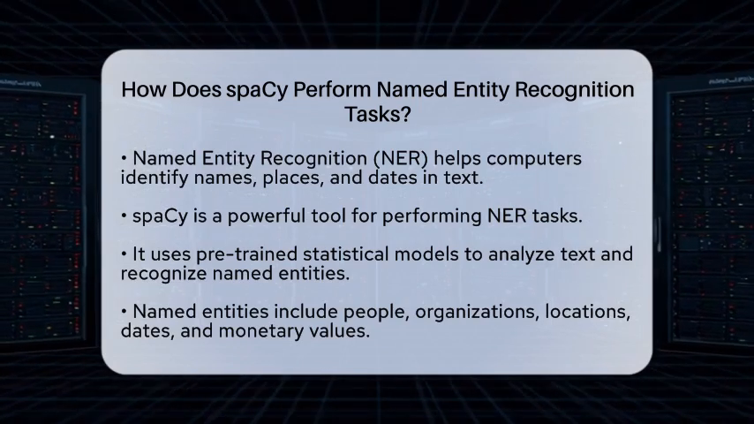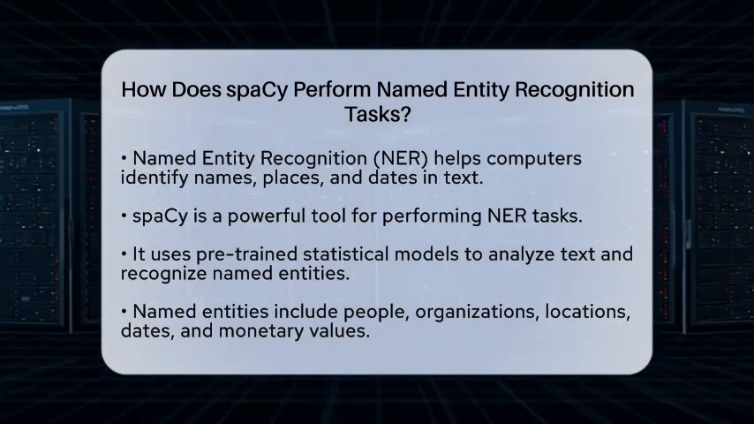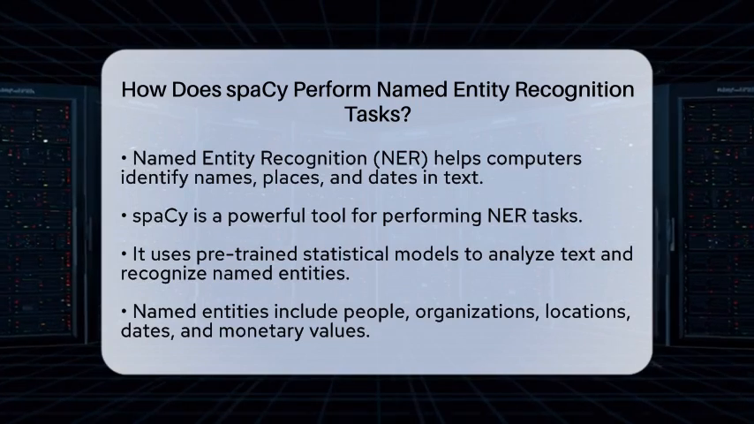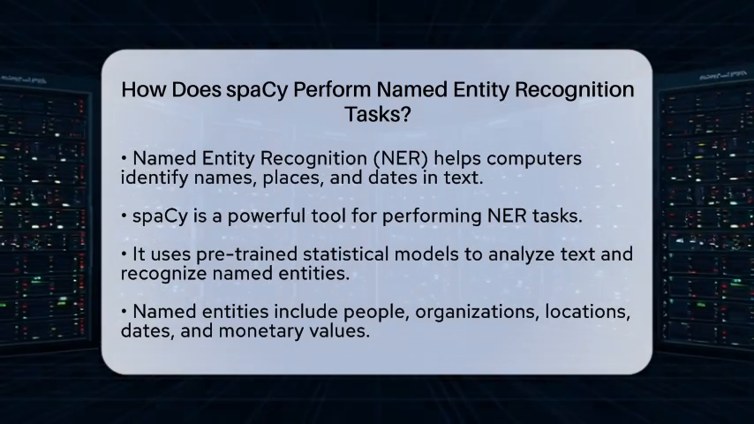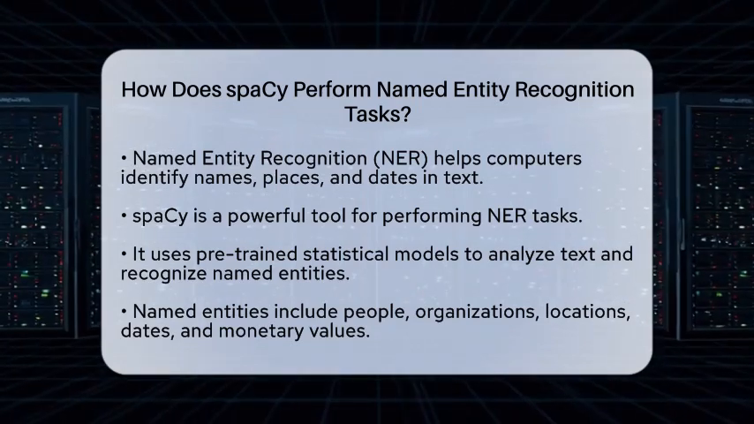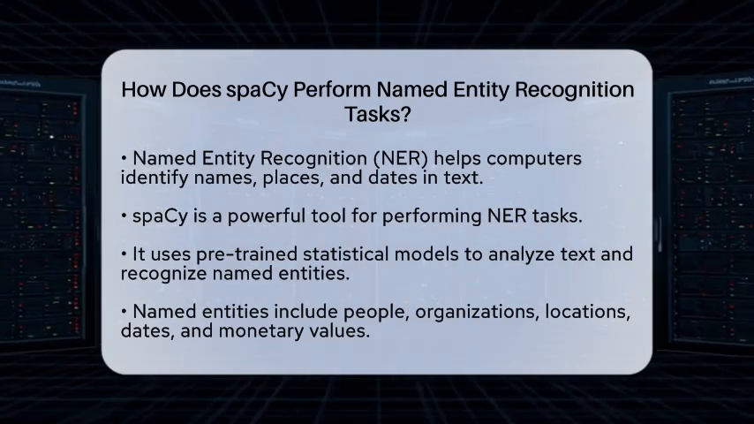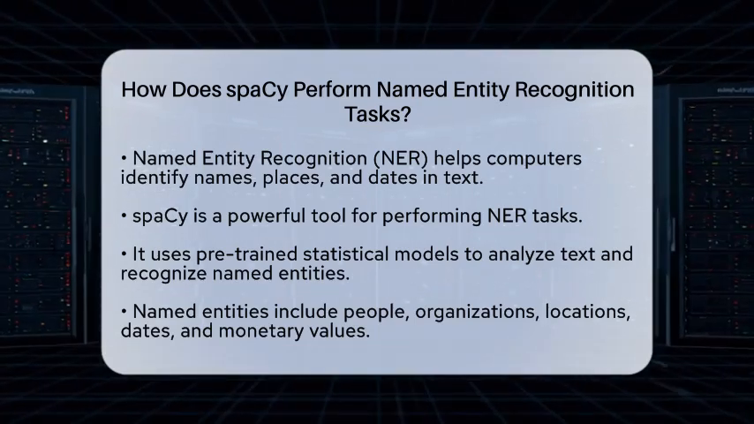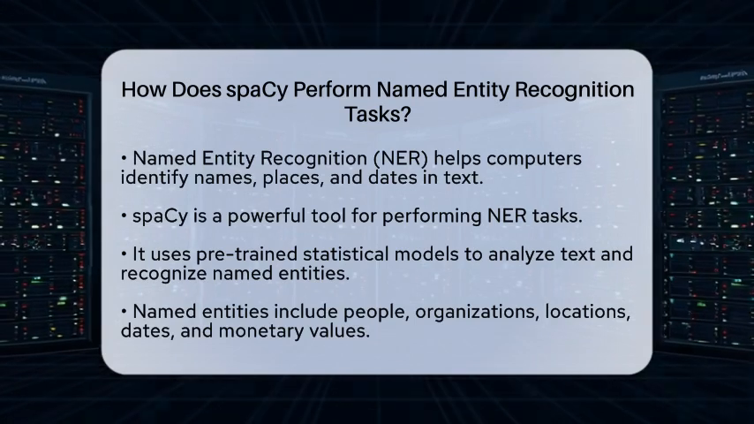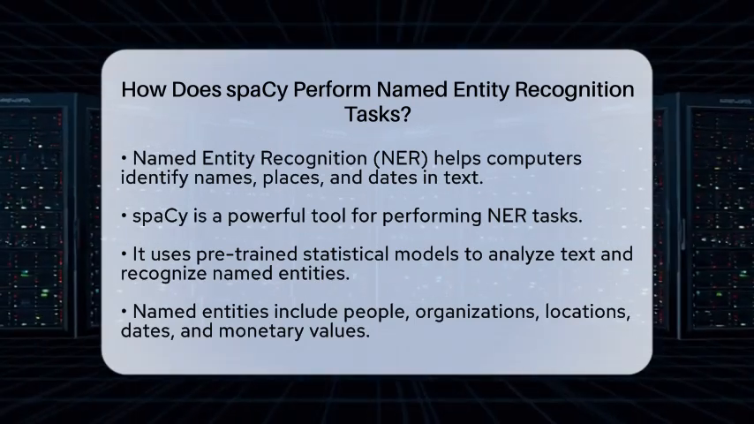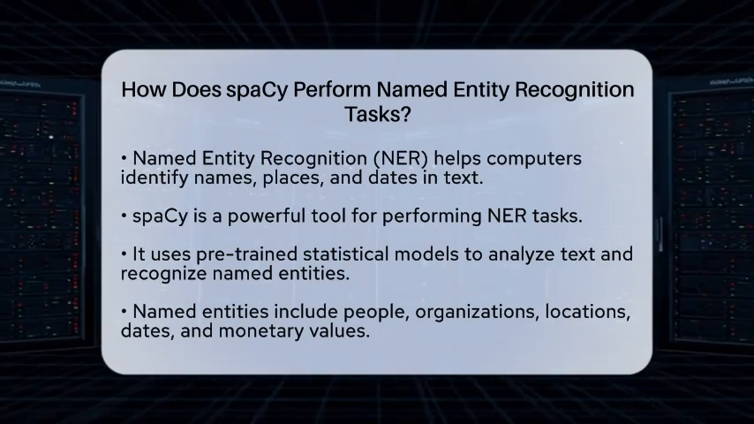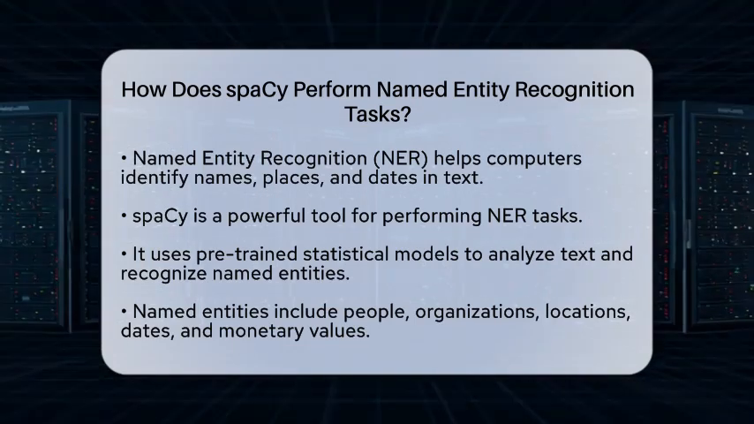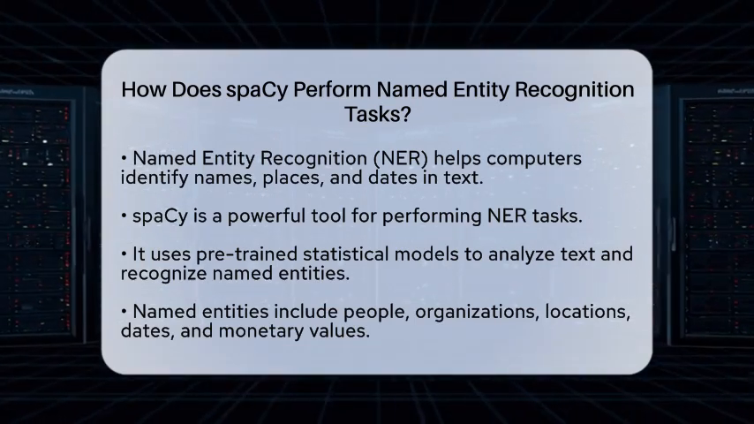First off, spaCy uses pre-trained statistical models to analyze text. These models are designed to recognize and classify named entities, which are real-world objects like people, organizations, locations, dates, and monetary values. To train these models, spaCy relies on large datasets that have been annotated, meaning they contain examples of what different entities look like.